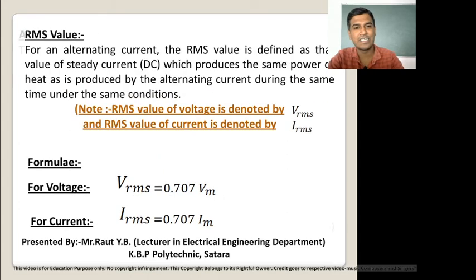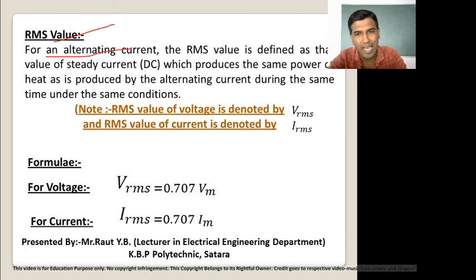Now the next definition is the RMS value. The long form of RMS is root mean square value. In some books or model answers, the definition of RMS value is only that it is the root mean square value, but practically it is not an acceptable definition. For that we have to study this definition.